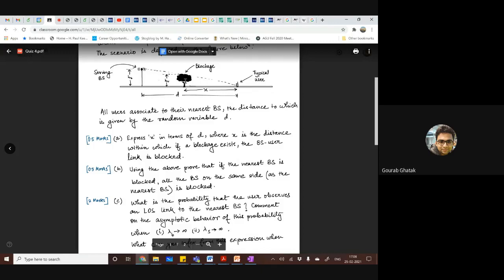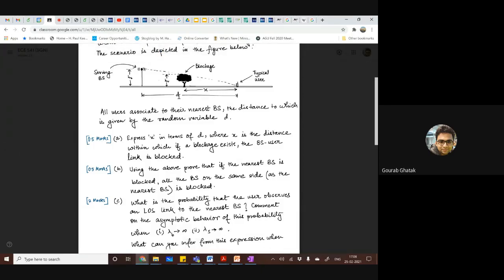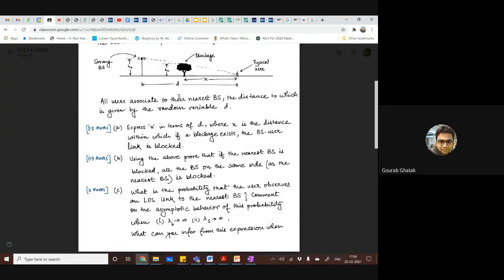Note that since the blockage is of smaller height, if the blockage is very close to the base station, it will actually not create a blocking in this link, right? It's only within a certain distance x, if a blockage is located, it will create an obstruction in this signal. So express this x in terms of d, which is straightforward from your similar triangles.